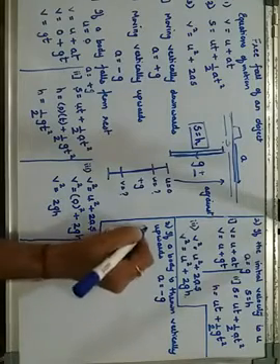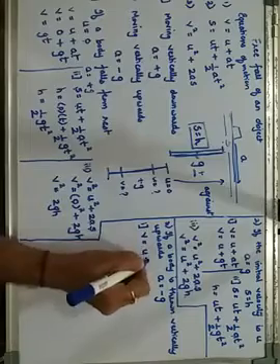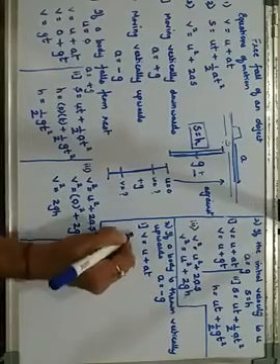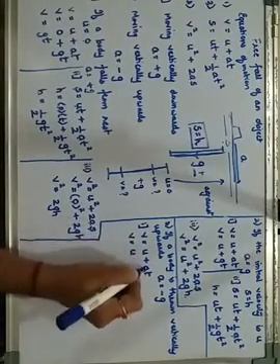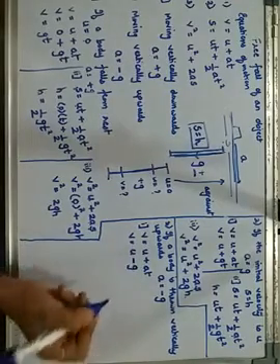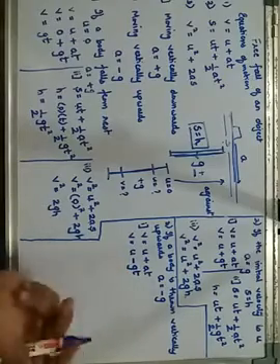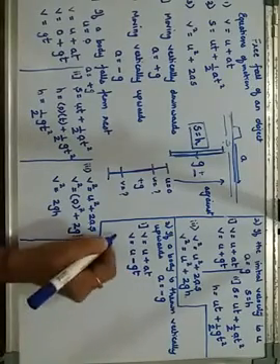So the equations will become, the first equation v is equals to u plus at will become v is equals to u plus minus g t, that is, u minus gt. This becomes your first equation.